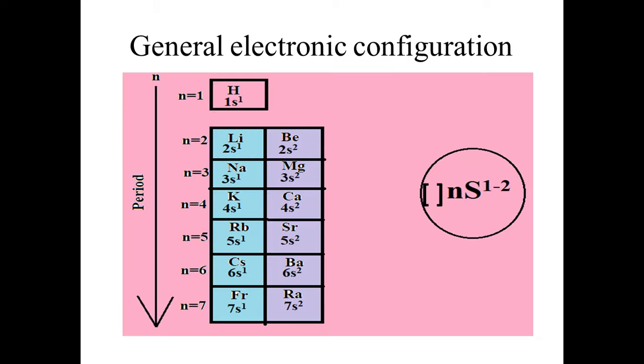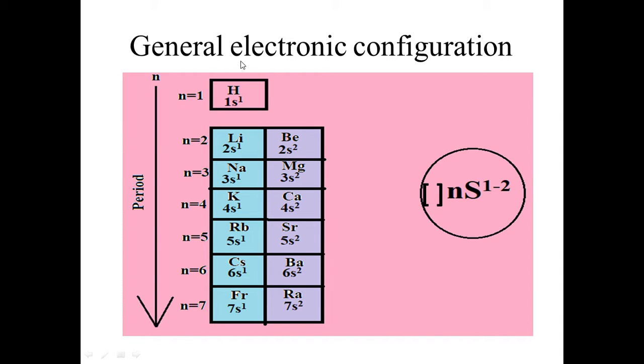Come to the next: how to write the general electronic configuration of an element of the s block. You can see on your screen we show the s block elements. There are two columns: one is the alkali metal column and another is the alkaline earth metal column, from beryllium to radium.